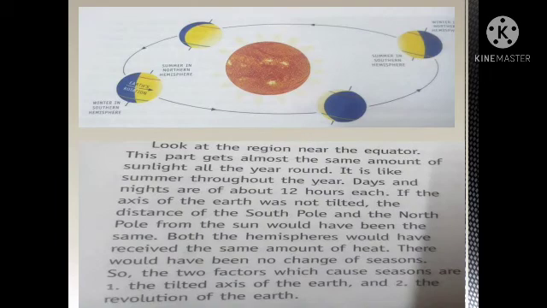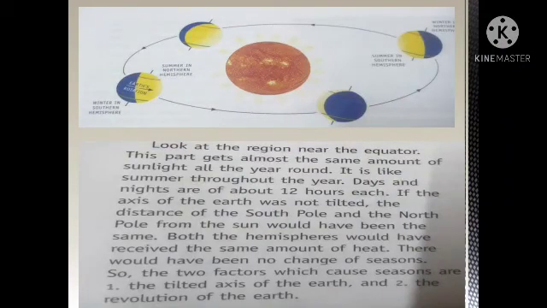The tilted axis of the earth and revolution cause season change. So, seasons of the earth. As the earth orbits around the sun, the longer days of summer change into the shorter days of winter. This means that the length and temperature of the days change. This causes the seasons spring, summer, autumn and winter.